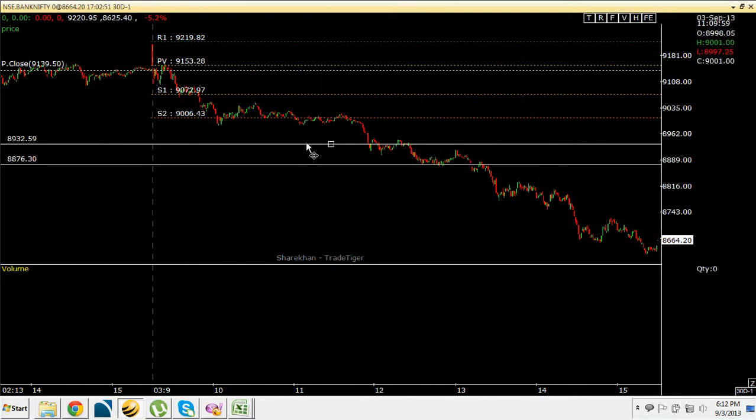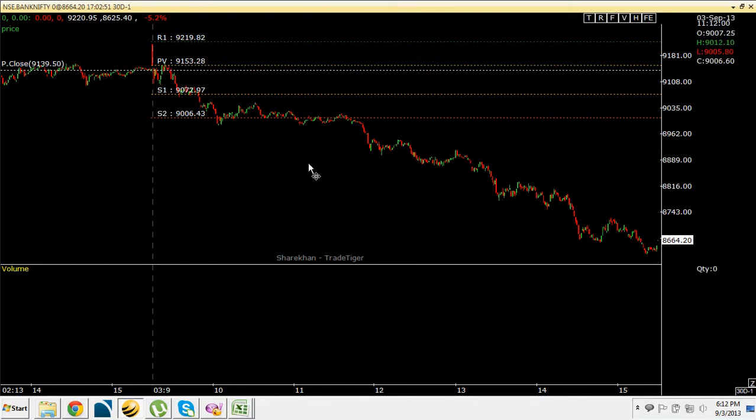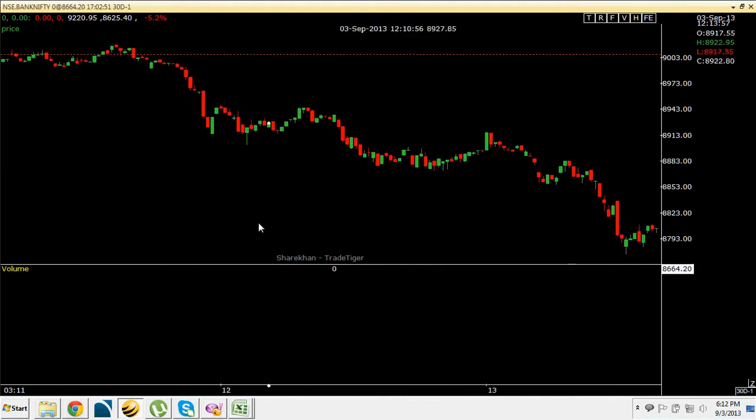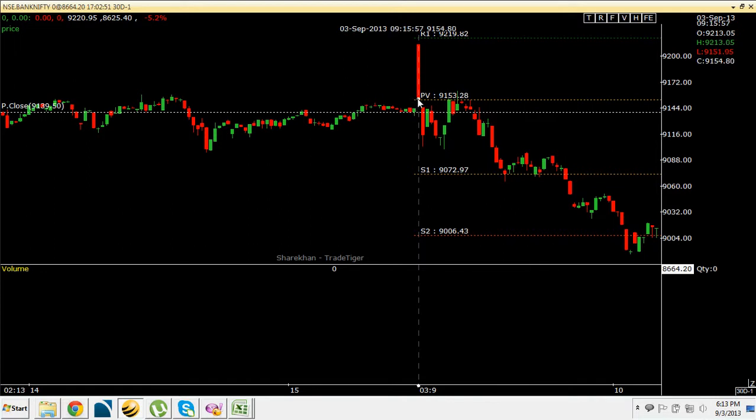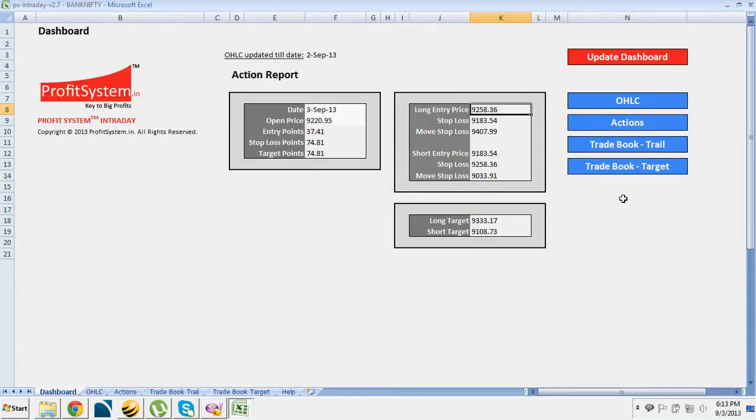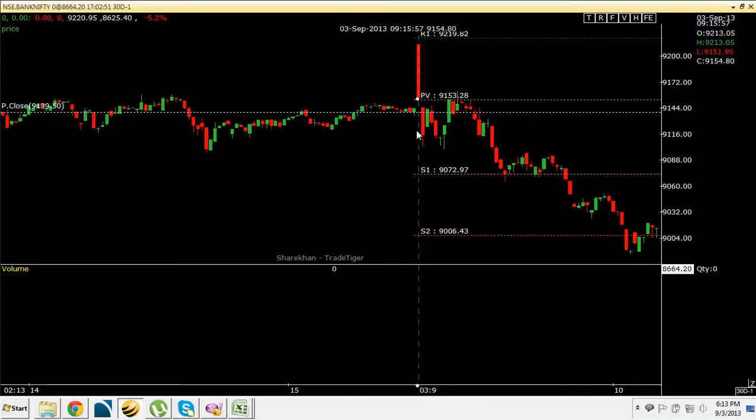So this is Bank Nifty spot, and you can see here that the high made for this day is 9213.05, and our long entry price is approximately 40 points above that. And what is the short entry price? 9183.54, and it triggered in the first minute itself, about 9:15 itself.